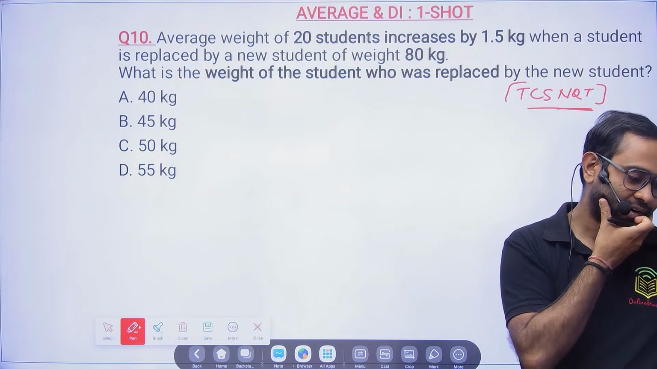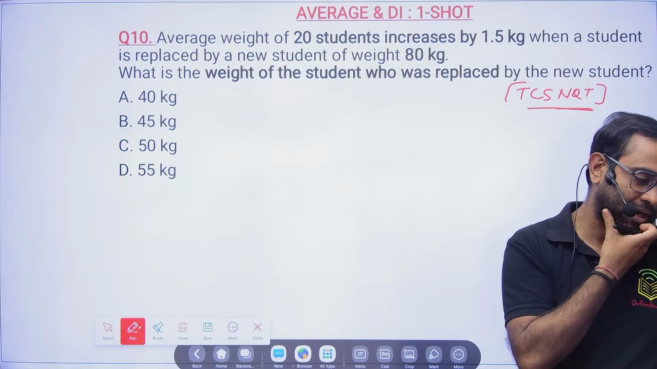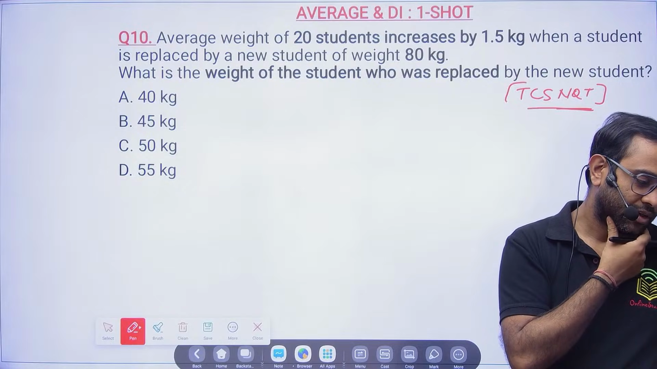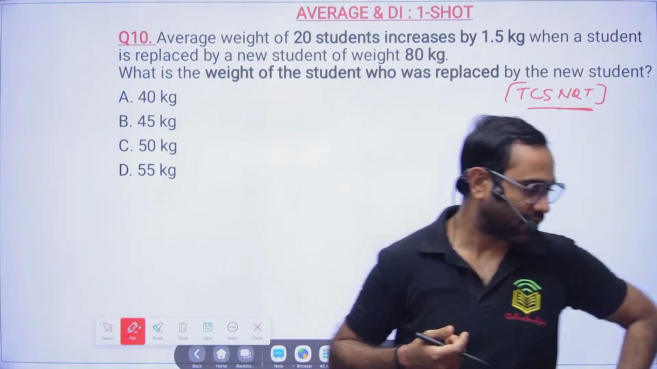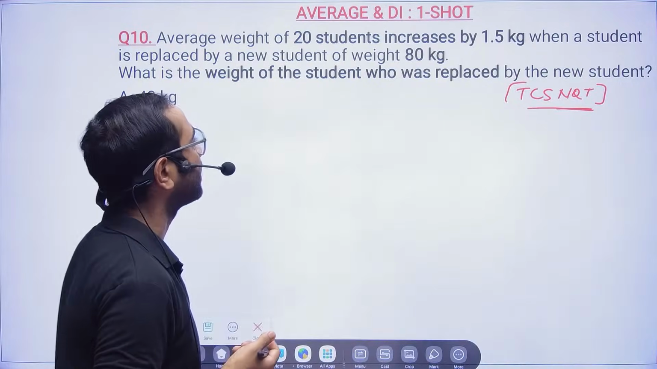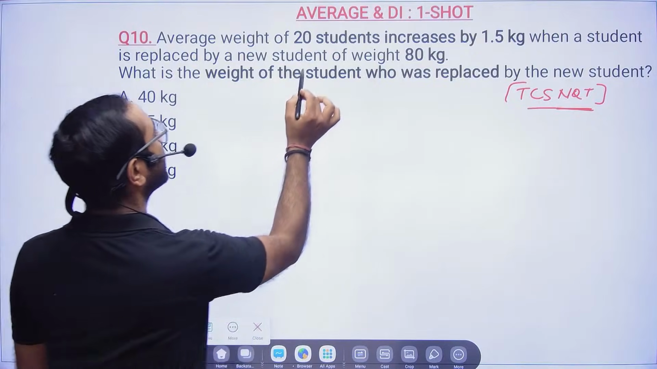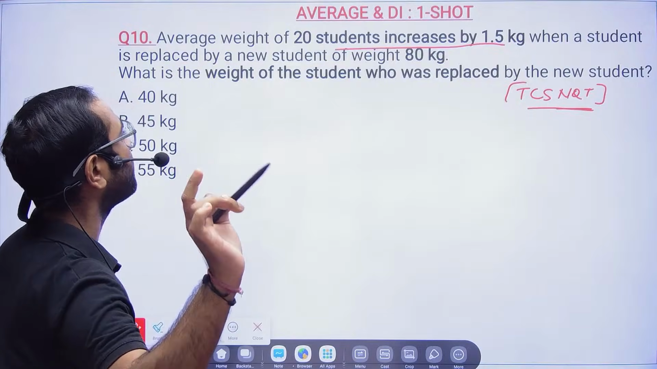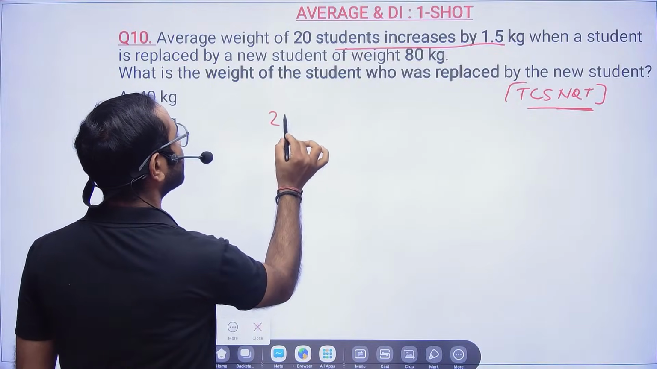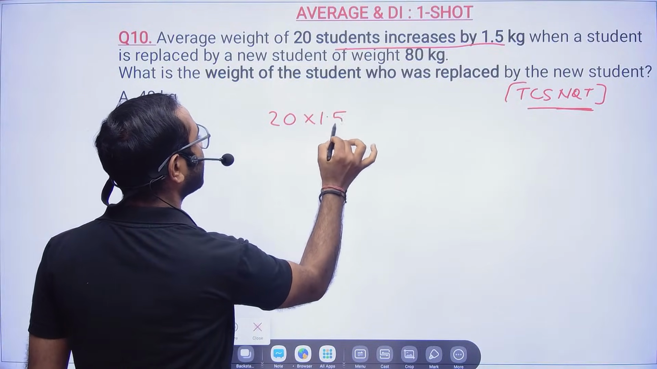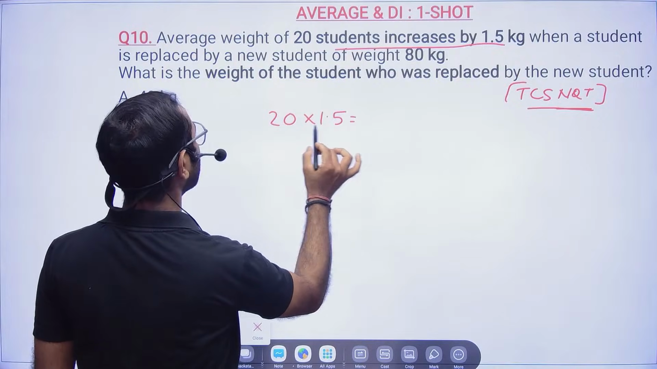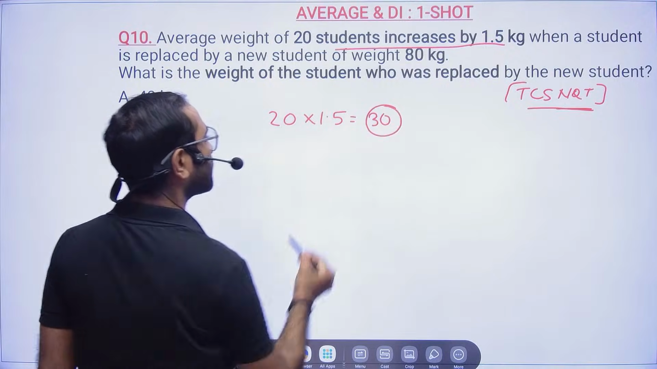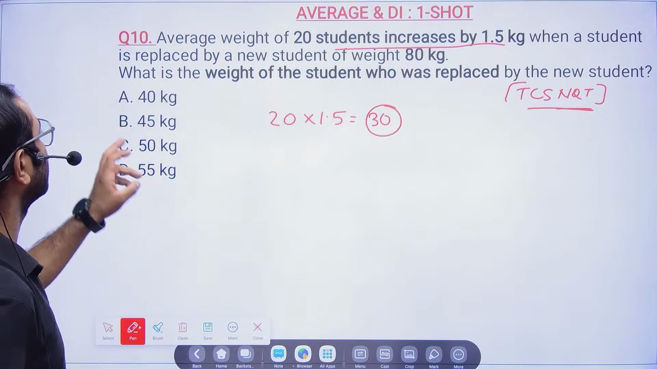50, very good. So Atul is telling 50, Pandila 50, Nayan 50, Divya 50. Very good guys. So many of you are able to give the correct answer. The average weight of 20 students is increased by 1.5 kg. If 1.5 kg is increasing, that means everyone's weight will be increased by 1.5. That means total 30.